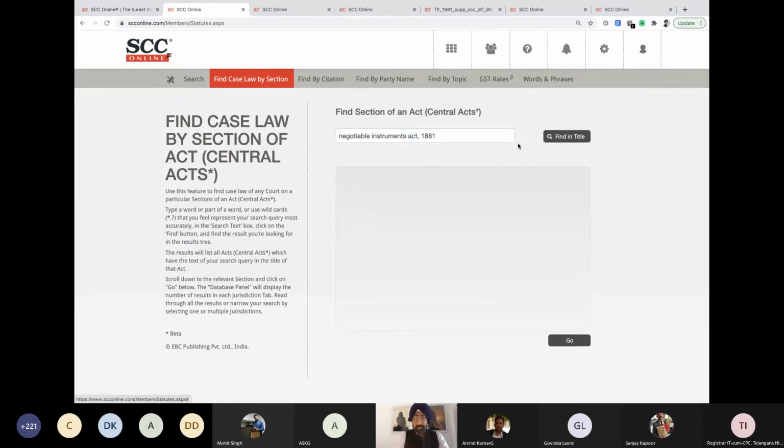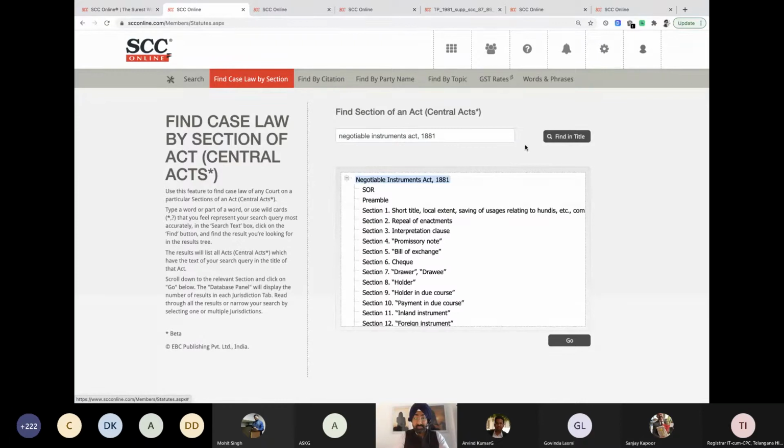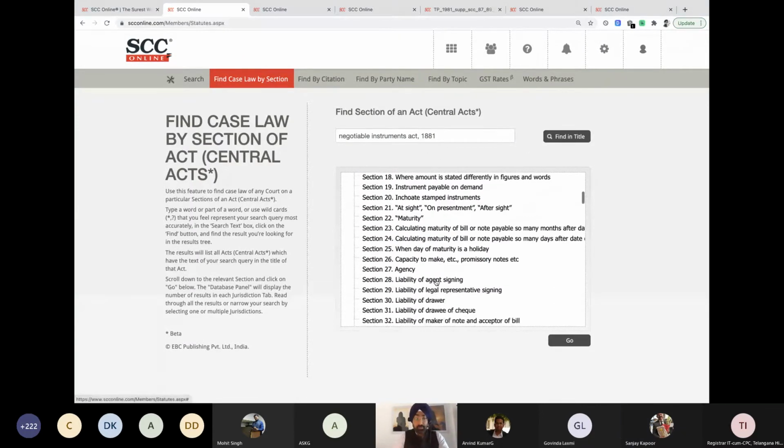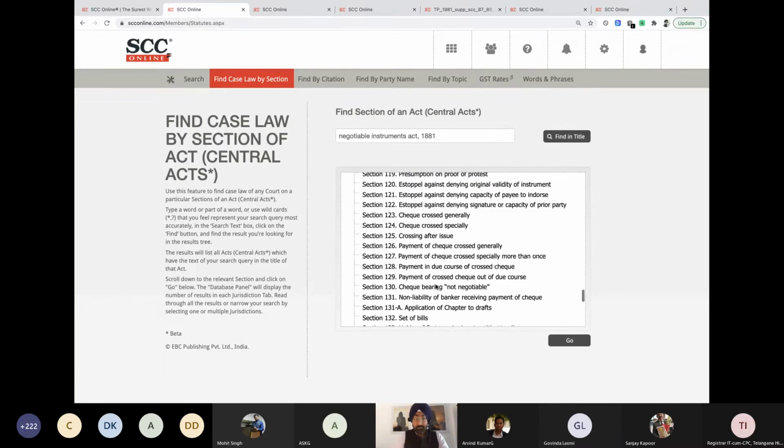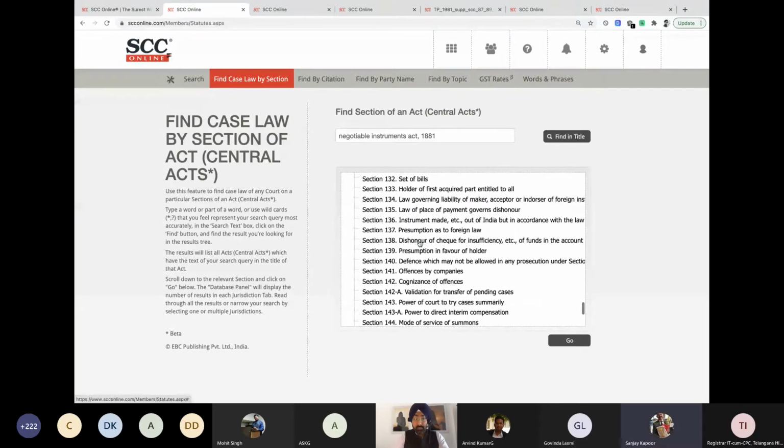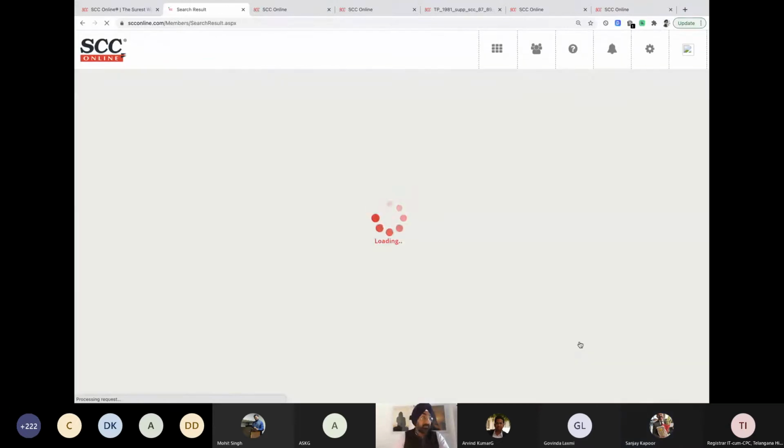Negotiable Instruments Act, find in title. So first we have to search for the act name. Once you do that, you scroll down, the entire act is available over here. We're looking for 138, dishonor of cheque. Double click on this or click on go. That's it. The work is done. You'll get all judgments on section 138 in front of you. And this is, I think, done for all the acts.